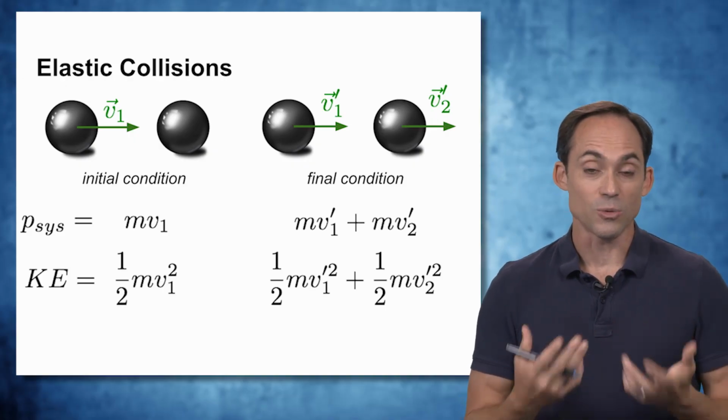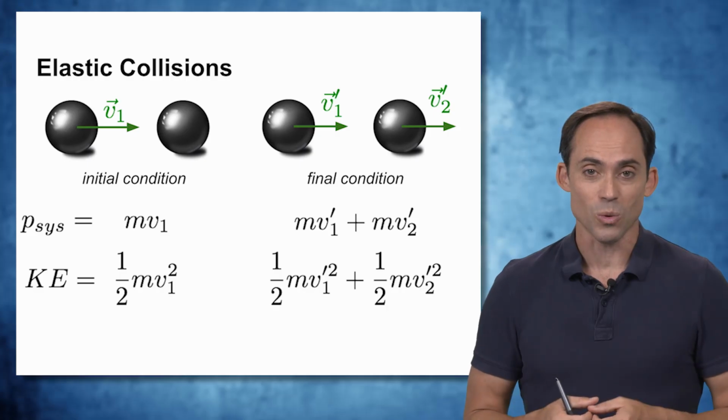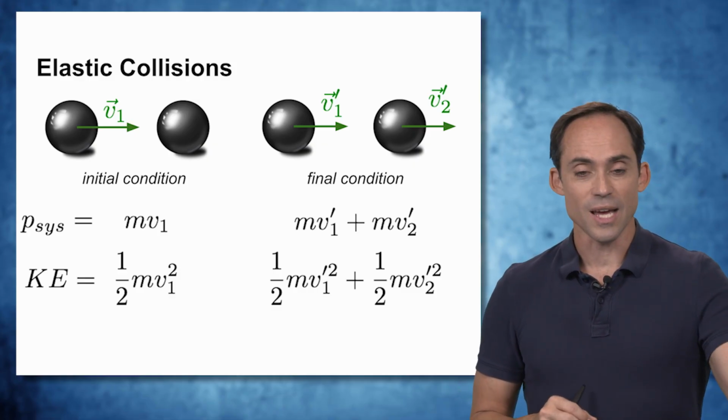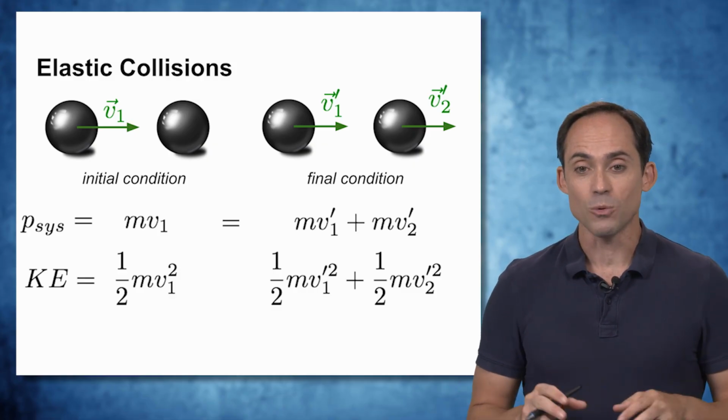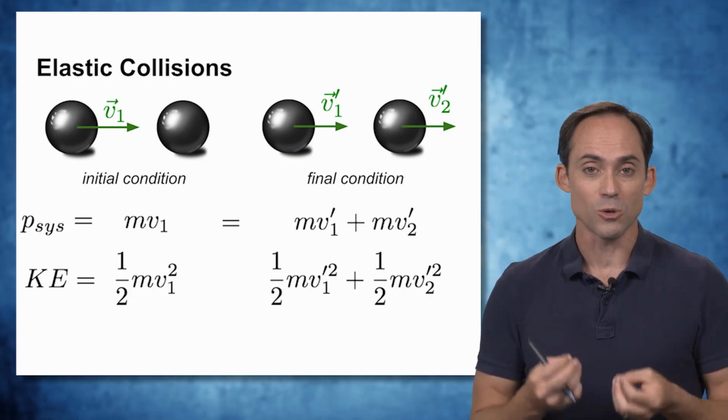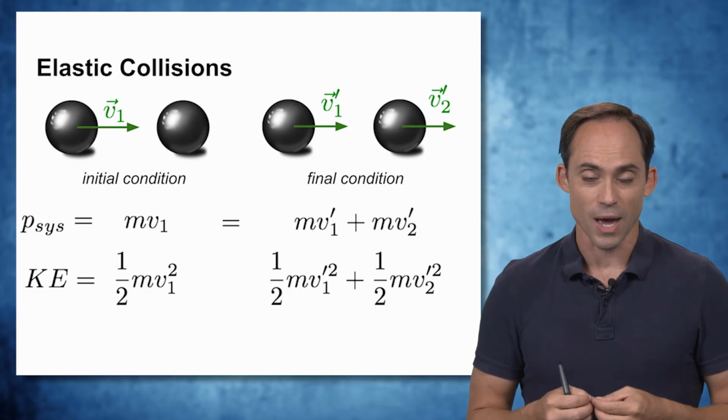And we can also write down the kinetic energies. That's just 1/2 mv squared for all the particles that are moving in both cases. Now, for all of our collision examples, we can set the system momentum equal to each other right away, because we're assuming that the collision takes place over so short a time that the external forces don't matter.